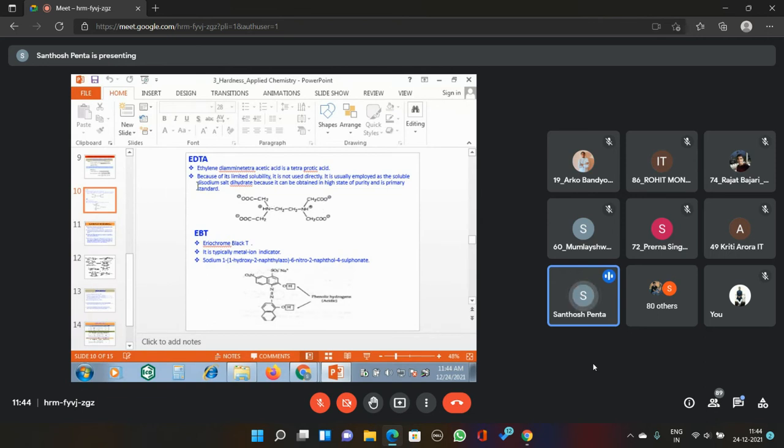Here it is written disodium salt dihydrate, or you can simply say disodium salt of EDTA. How do we convert it into the disodium salt? Simply, the EDTA is dissolved in aqueous sodium hydroxide solution, and then it is converted into the disodium salt of EDTA. But this much you remember.